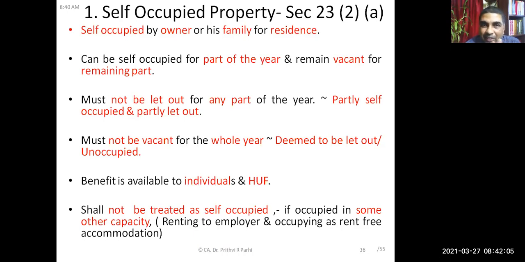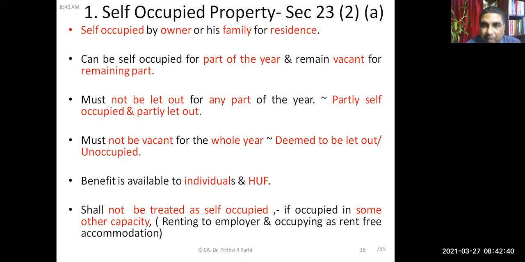Okay. So did you understand what is the meaning of self-occupied property? Either it is self-occupied for the whole year or self-occupied for part of the year and vacant for the remaining part of the year. Then only it is self-occupied. If it is vacant throughout the year, then it is not self-occupied. It is deemed to be let out property or unoccupied property. Or if it is partly self-occupied and partly let out, then also it will be treated like that. It will not be treated as self-occupied. There are certain benefits which are available to self-occupied property, but it is available only for individuals and HUF.